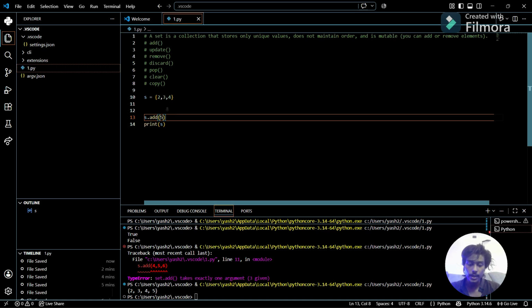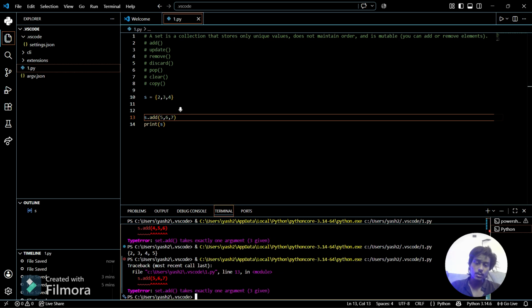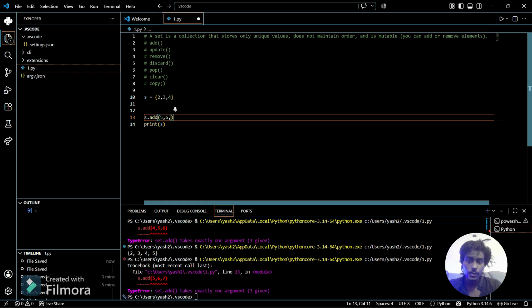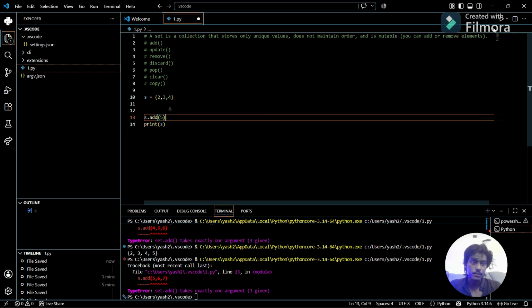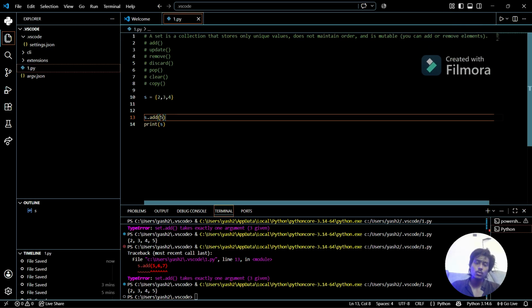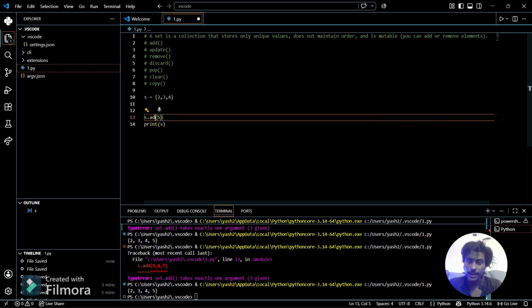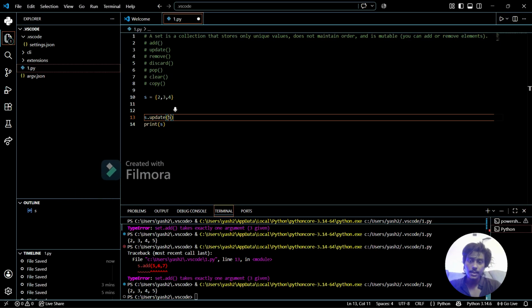But if I want to add some more things, like add 6 and 7 also, see, 6 and 7 are not added. I can only add one element. I can't add more than one element by using add, the same as append. So what do we do for that condition? We are going to use another built-in method, which is the update method, as we did with extend.